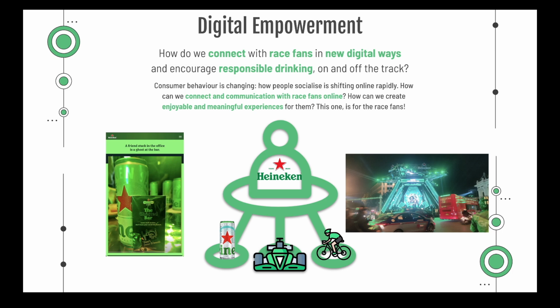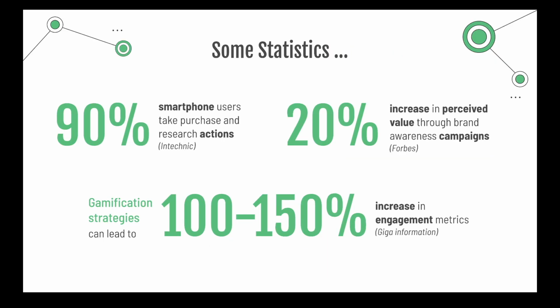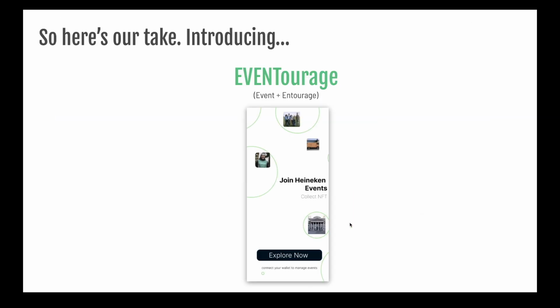But before we proceed to our product, there are some statistics we need to take a look at. We want our platform to be on the smartphone only because users take purchase and research actions on the smartphone 90% of the time. We want to keep the campaign awareness there because it increases the perceived value by 20%, and we want these campaigns to have gamification strategies because they increase engagement metrics by 100 to 150%. And with that, here's our tech, eventourage.